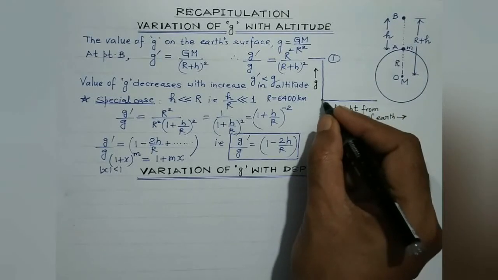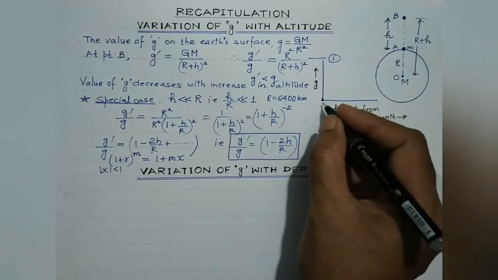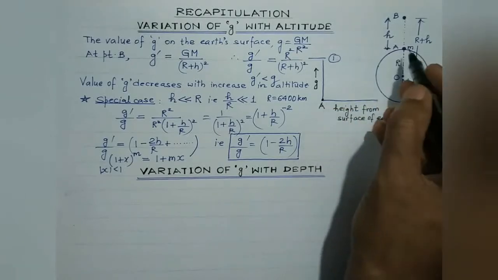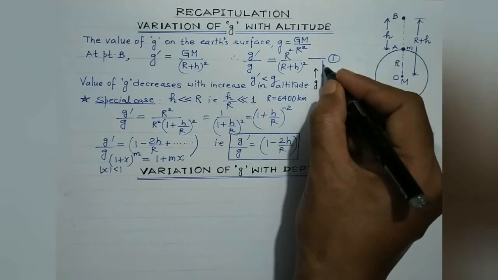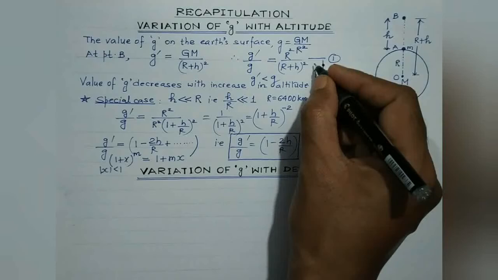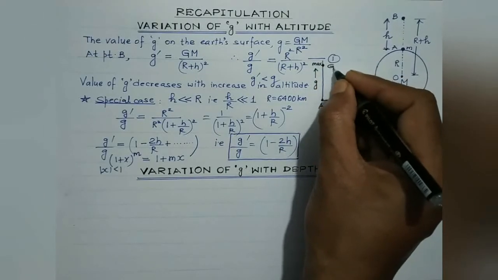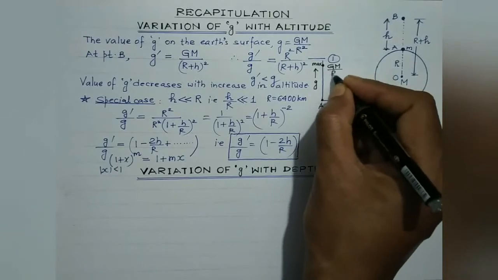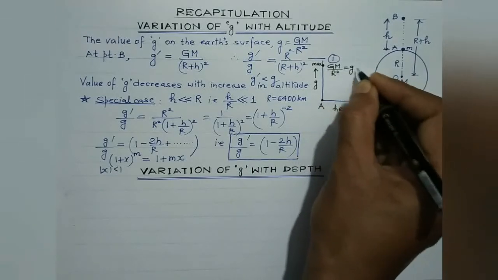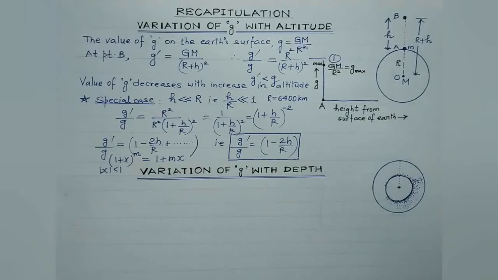So this one will be the point on the Earth's surface, that is point A. At point A, the value of small g is maximum, and its value is GM divided by R square. This is the maximum value of acceleration due to gravity.